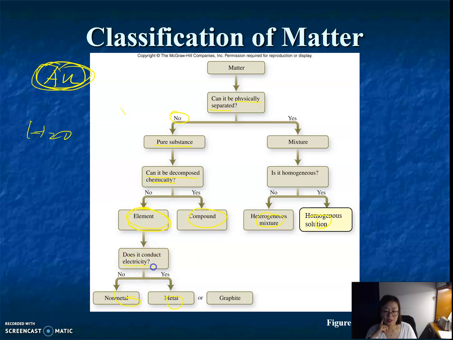Does it conduct electricity? If yes, then it goes to metal, right? Gold is a piece of metal. It can conduct electricity, but good or not. Anything, any matter, you can use this map to put into its right group.